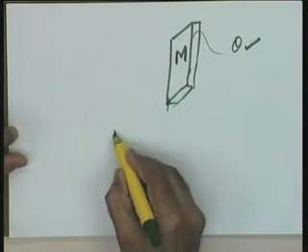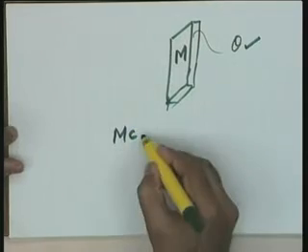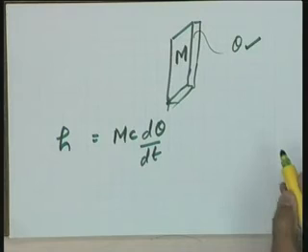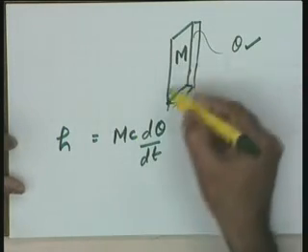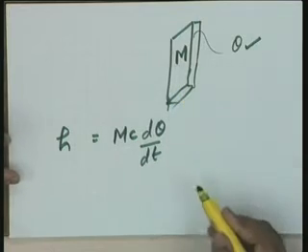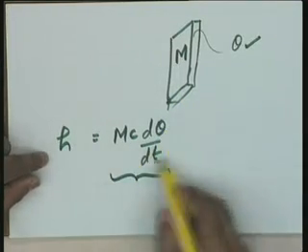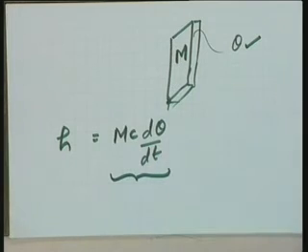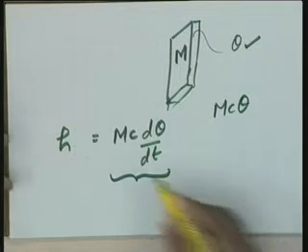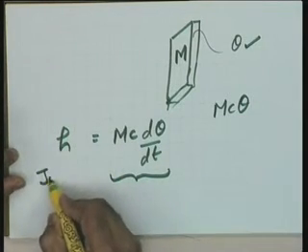Okay. The total heat storage in this particular case is mc, and the basic equation which I have written is this H, and the consistency in the units can be checked. C is the specific heat of the system. You will find that mc theta represents the heat storage, and the rate of heat storage is given by mc d theta by dt. I am considering the rate of change of heat storage, because H is in joules per second.